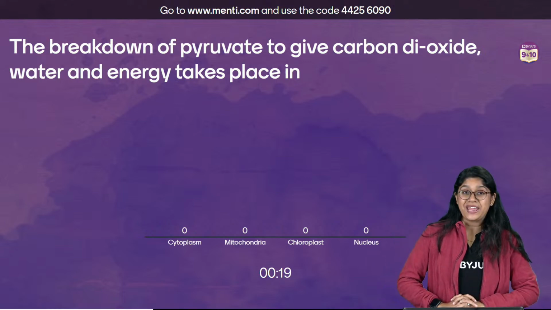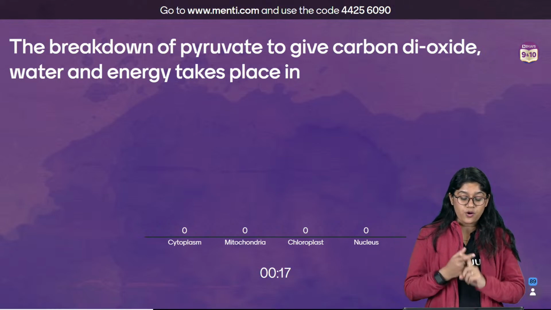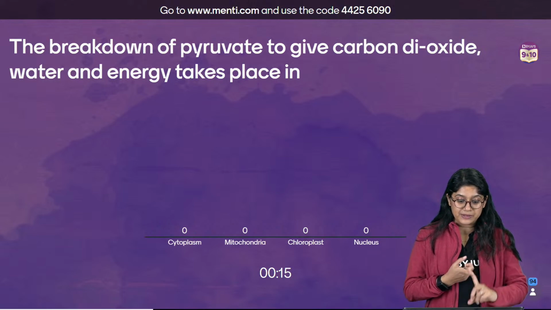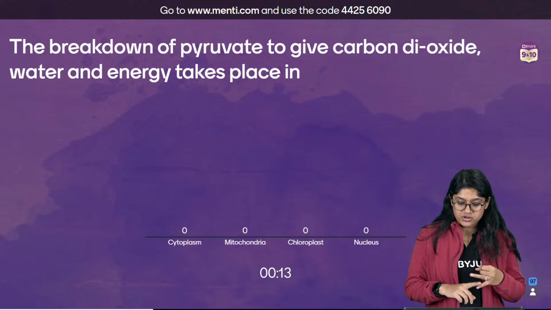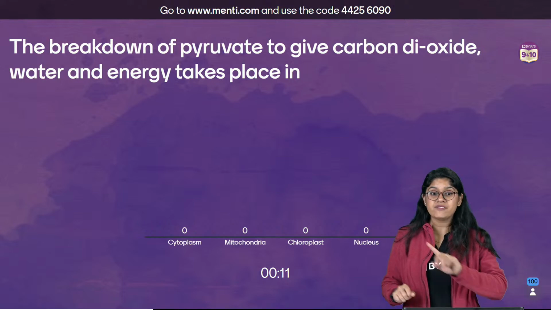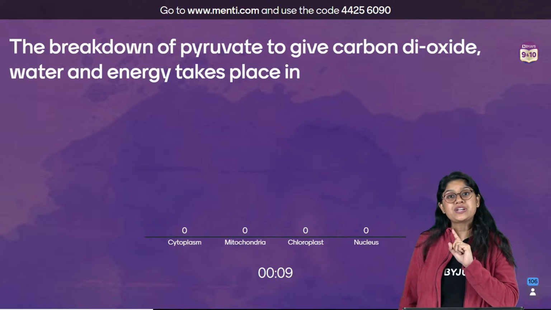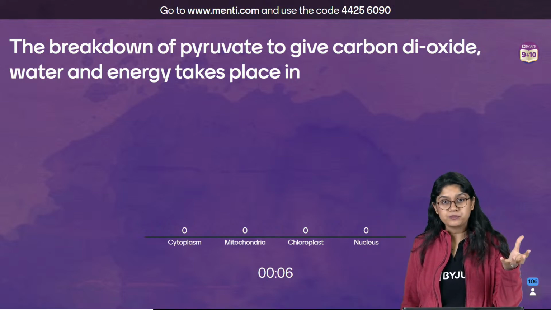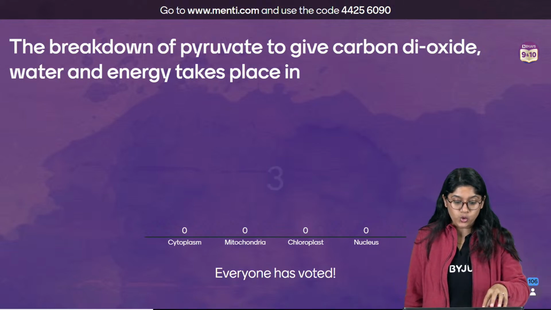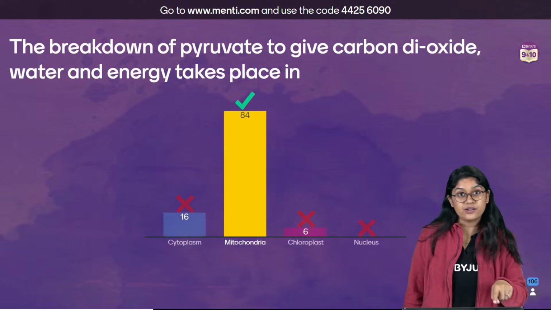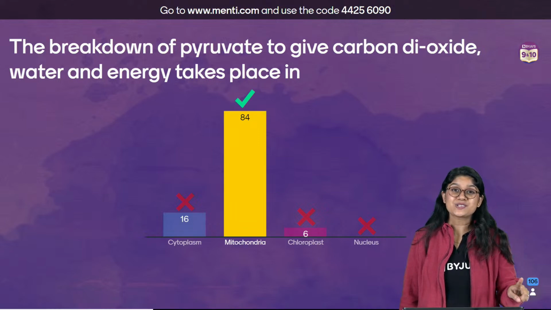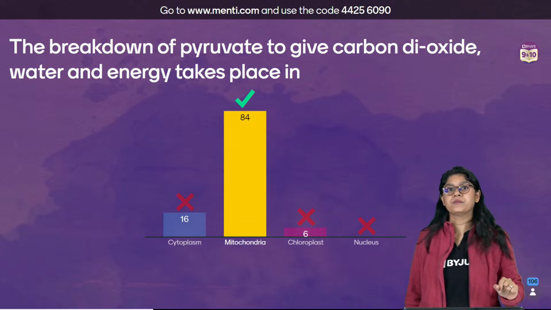Right? So the breakdown of pyruvate to give carbon dioxide, water and energy takes place in cytoplasm, mitochondria, chloroplast, or nucleus. So again, they have given the hint in the question itself. The products after this whole breakdown are carbon dioxide, energy and water. So we get this in the mitochondria, right?